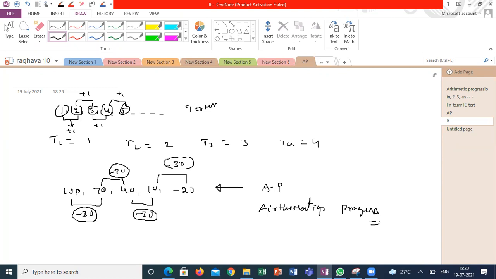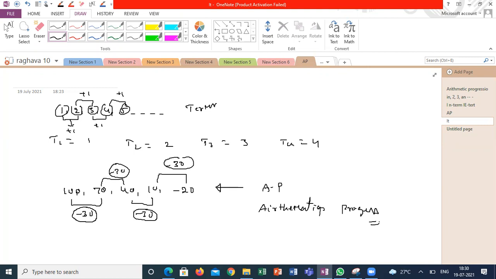Sir, can I say? Yeah. They are a series of numbers that increase by the same amount each time. So increase by the same number, then we can say? Yes, sir. How much are you increasing? You are saying something is increasing, the same number I am increasing. That might be negative or positive. Negative increasing means decreasing. Positive increasing means it is increasing. In the first series, you are increasing by 1. In the second series, you are increasing by -30. This fixed number is called